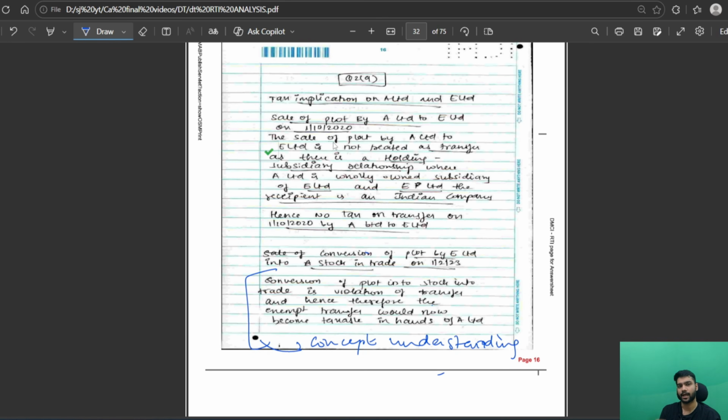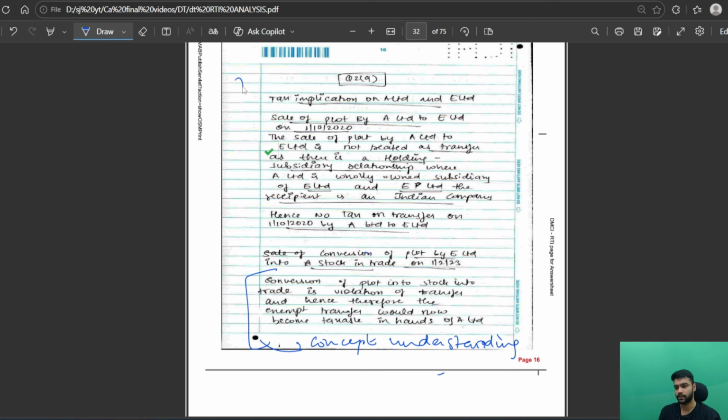So I'm very happy with the answer that I wrote, and I will also tell you how to approach a new question. As you can see, this is a very new question and it is not included in my practice set or anywhere in the module. It had only one provision that I remembered and there were no questions for it. So how to approach a new question? You have to actually only think about the provision. If you know the provision, you will easily solve the answer.